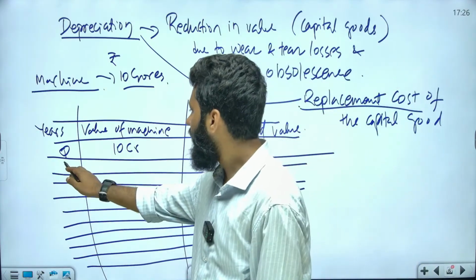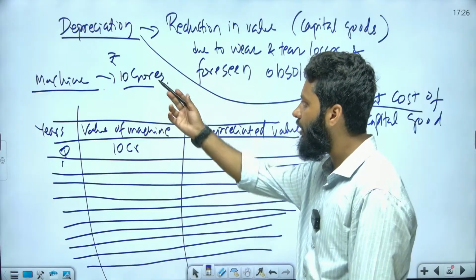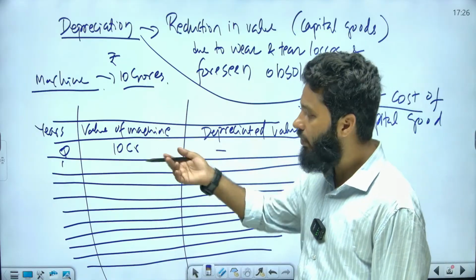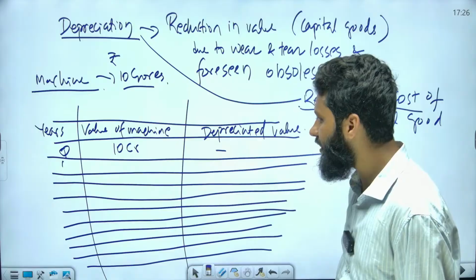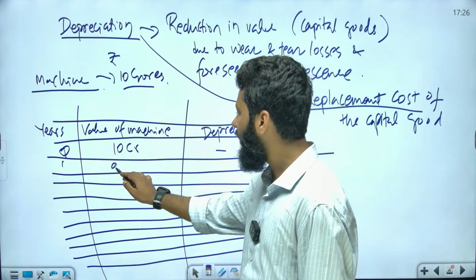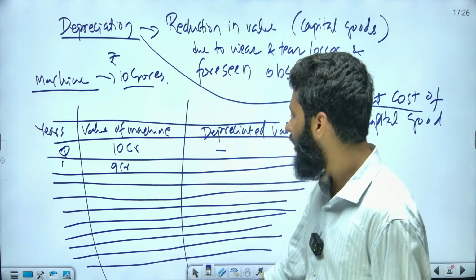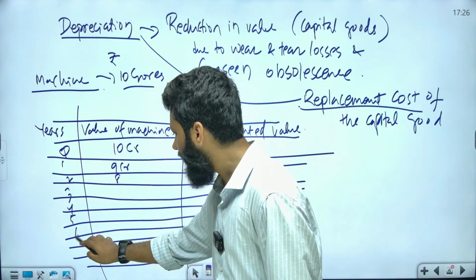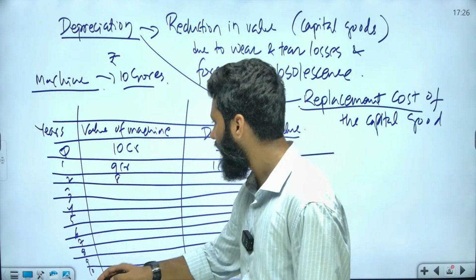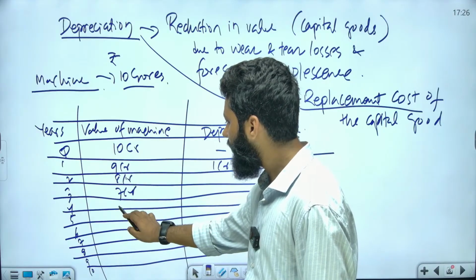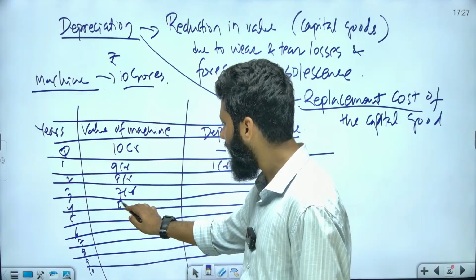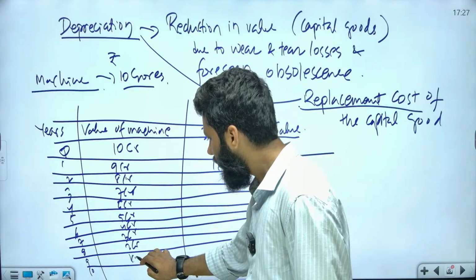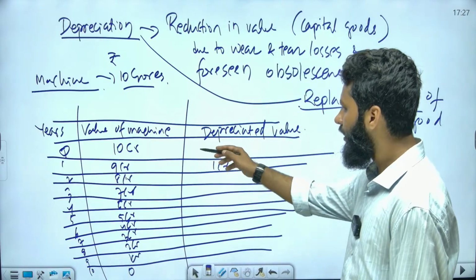Now let's understand, this is first year. The machine is of worth 10 crores, and now you are reducing its value. In the first year, the value decreased by 1 crore. Now this is of 9 crores. Depreciated value is 1 crore. Then next year, second year, third year, and so on up to the 10th year, right? So it will be 8 crores, 7 crores, the value of the machine will decrease. 6 crores, 5 crores, 4 crores, 3 crores, 2 crores, 1 crore, and 0.